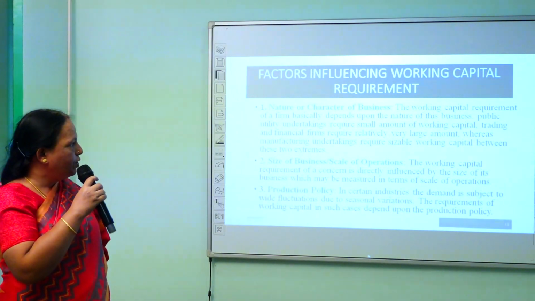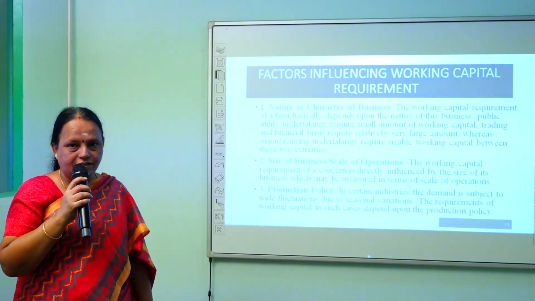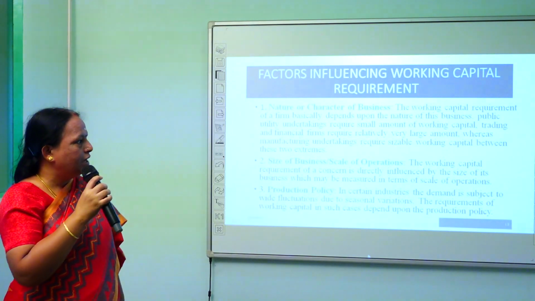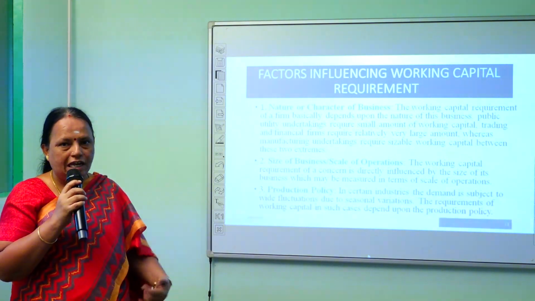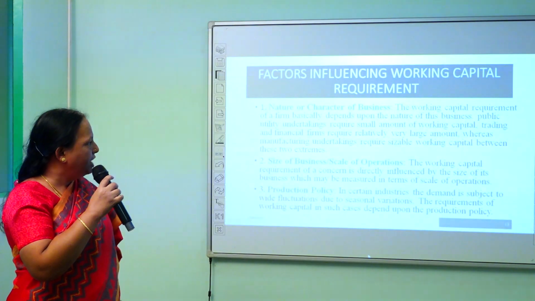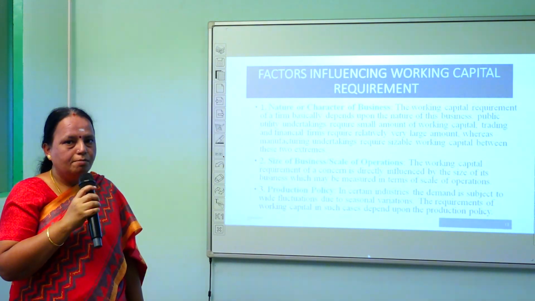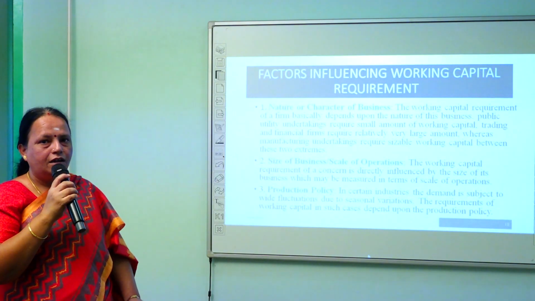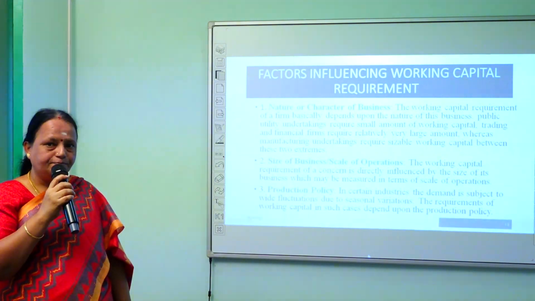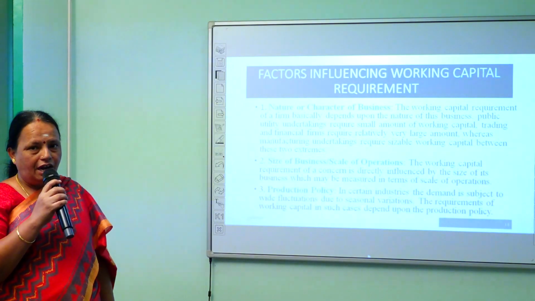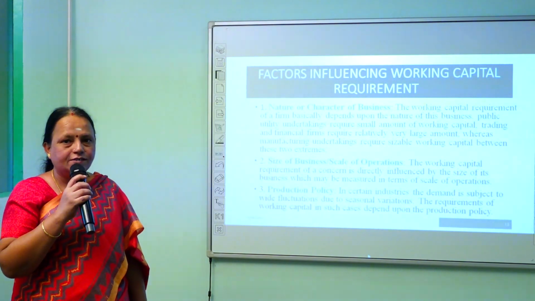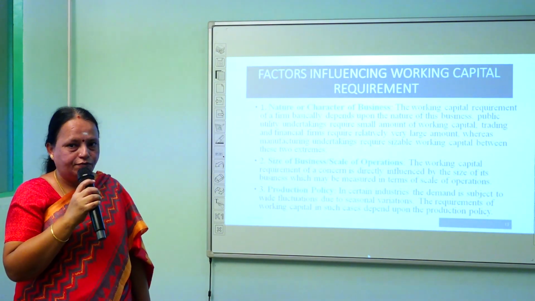For example, if you are running public utility undertakings like transportation, you need only a small amount of working capital because daily you can get the collection. But trading and financial firms require relatively large working capital. Manufacturing companies need money in between the trading and public utility undertakings. So the nature of the business will determine the working capital requirement of the company.